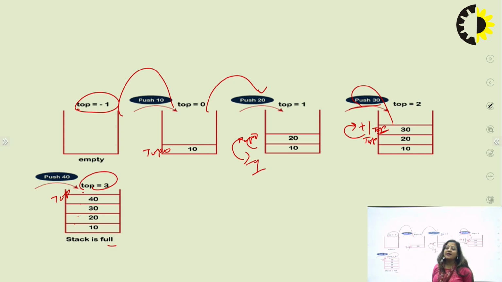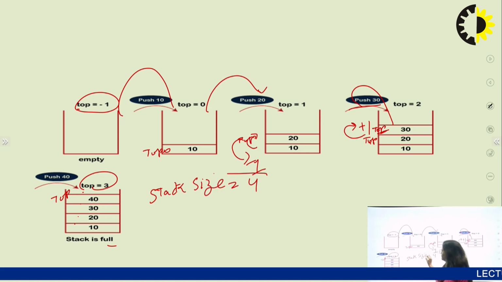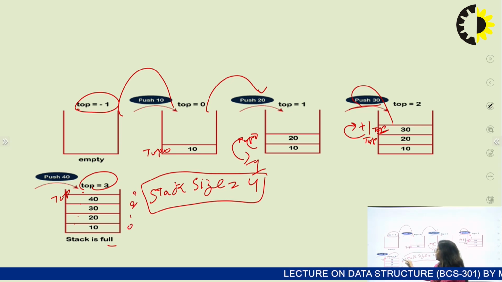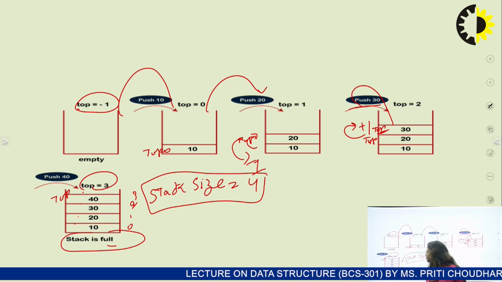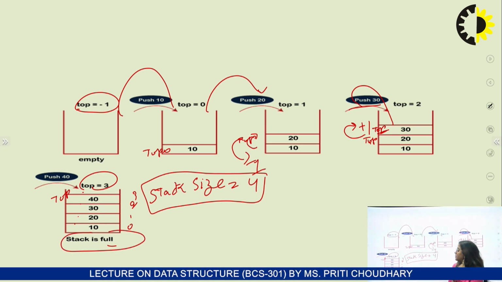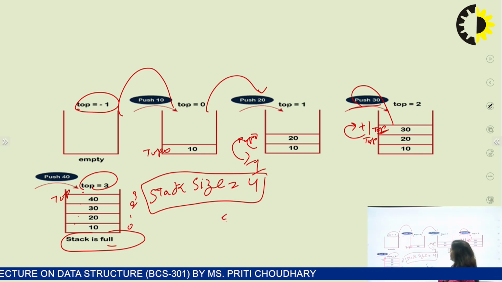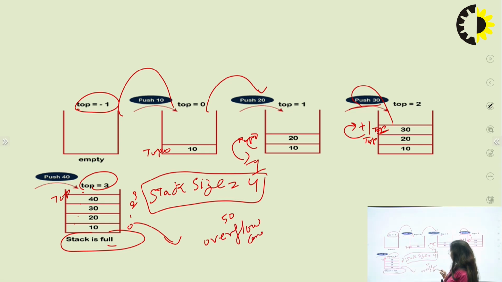You first define the size of your stack. According to this, 0, 1, 2, 3 means your stack size is 4. Now this condition will show the stack is full. If you now want to insert another number, for example 50, then this situation shows the overflow condition. Overflow condition.